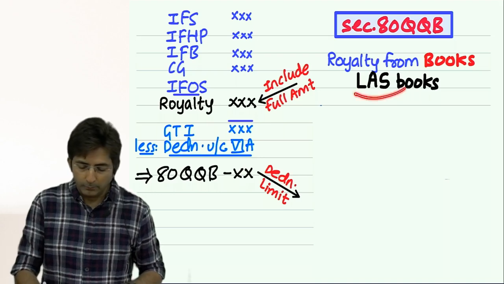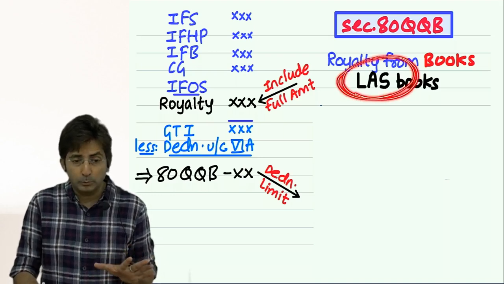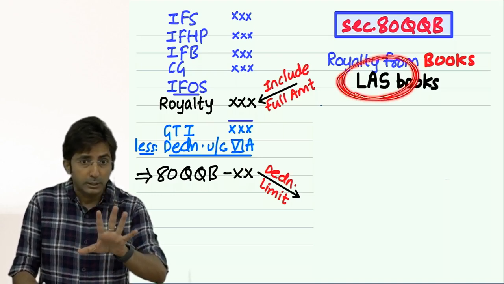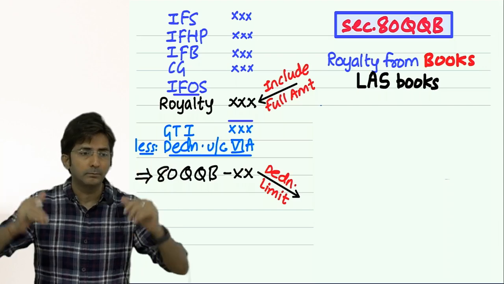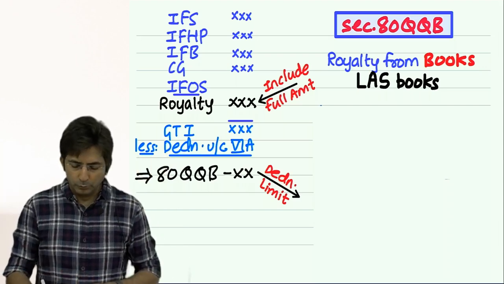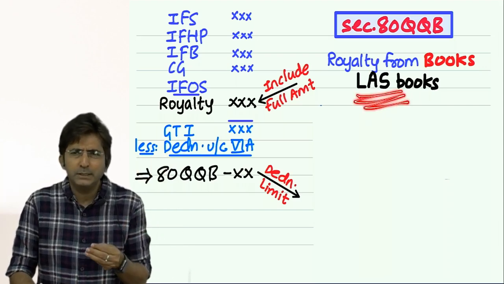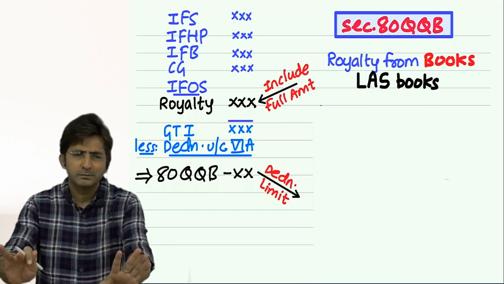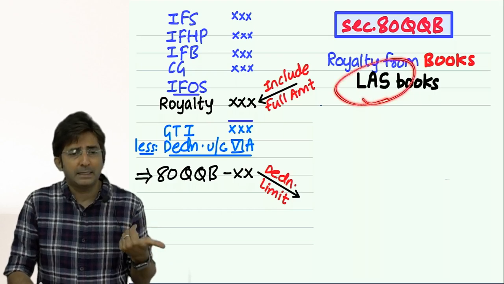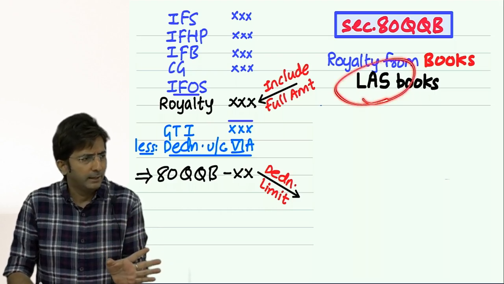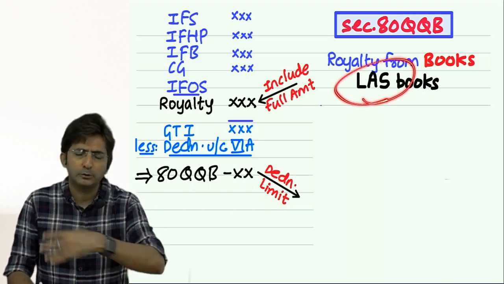In short, don't think only three types mean these are not three books; these are three categories which cover most of the books of the world. So you don't have to worry about this. Once you see in the question royalty from books, assume it is definitely falling under literary, artistic or scientific nature. These three categories cover all types of books.